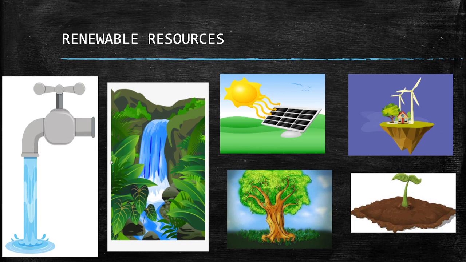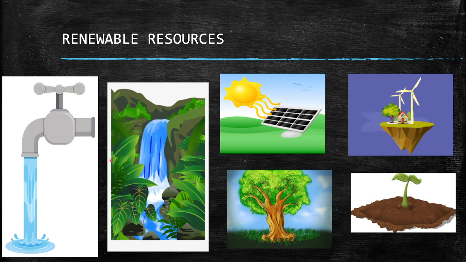Here are some examples of renewable resources like water, solar energy, sun, trees. You have studied in standard 7th about seed dispersal. If any tree is broken, its seeds fall down and then they are dispersed in many ways. Then wind energy, and soil.